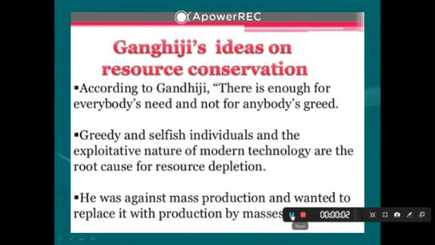So this is your syllabus portion. We already covered resources classification, resources on the basis of origin, resources on the basis of development, resources on the basis of ownership. We have already discussed the biotic and abiotic components and how to manage our resources. So this is a portion of the class 8 SST resources topic. Next we will also discuss question answers in our assignment. I hope you are doing well, and thank you very much to all of you.